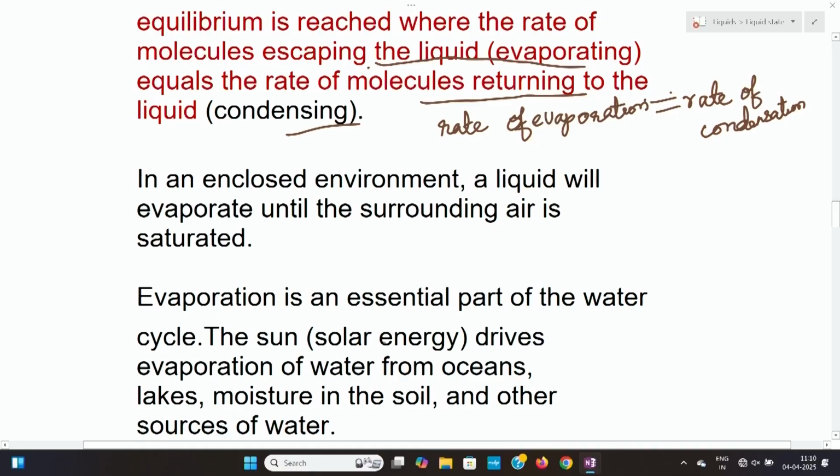Then this evaporation, we are familiar with in the water system. We know that when there is sunlight, the water in the lakes or rivers will evaporate, that means the molecules will go from the liquid state to the vapor state. Then condensation happens. That is why we get rain.